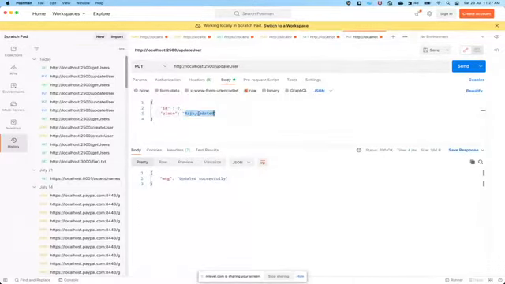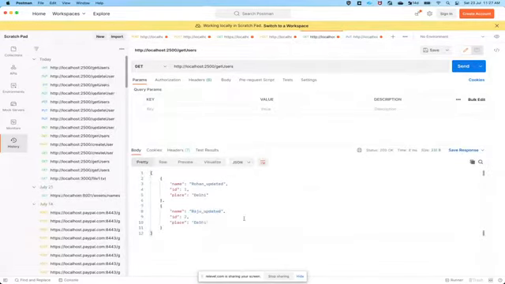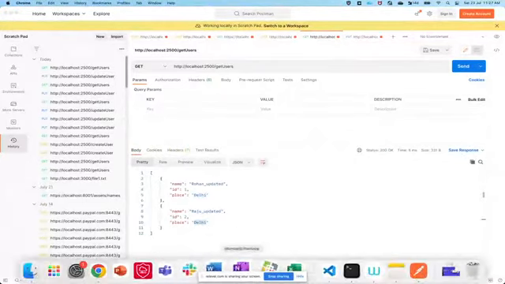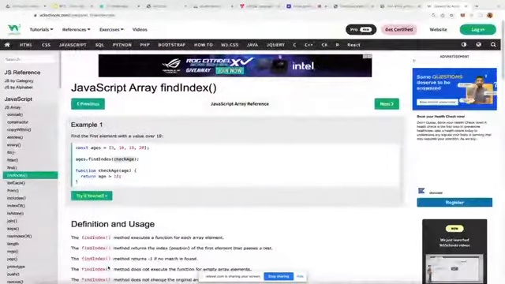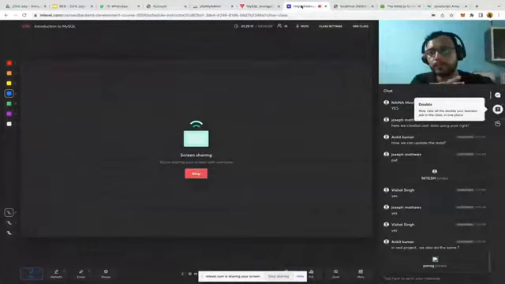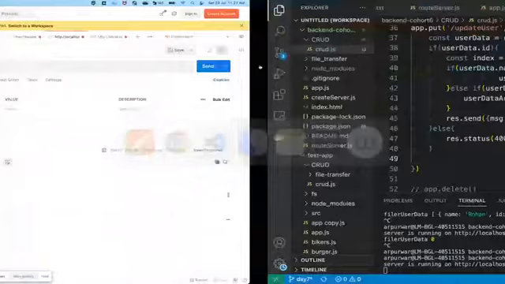Let's make that as a Delhi. Yeah, correct. Updated successfully. If we go to the get back, it's a Delhi. So that's how the put API works. See, there was nothing new in the put and the post, but it's just about the logic, how the logic is differing there.